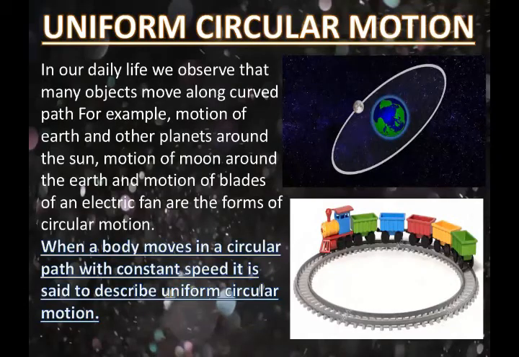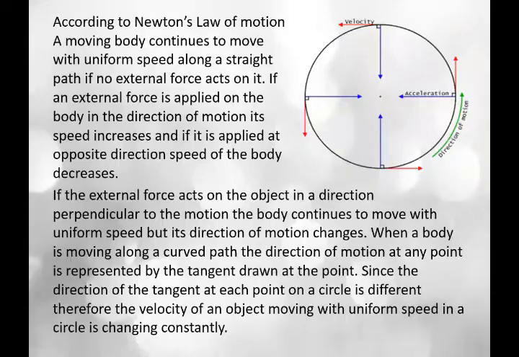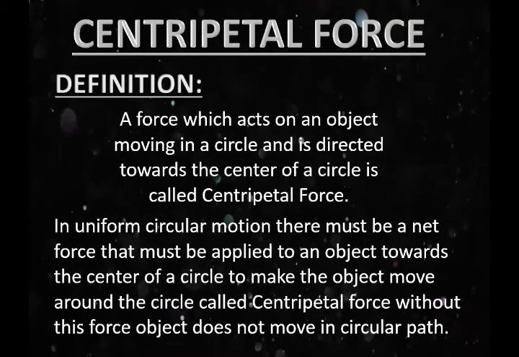This is the definition of uniform circular motion: when a body moves in a circular path with constant speed, it is said to describe uniform circular motion. Now come to centripetal force. The definition of centripetal force is: a force which acts on an object moving in a circle and is directed towards the center of the circle is called centripetal force. Students, please take screenshots of this slide.